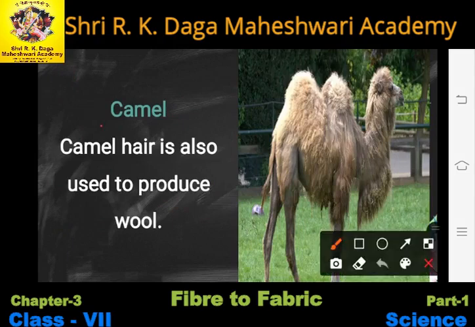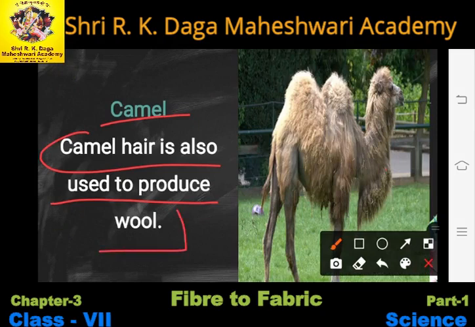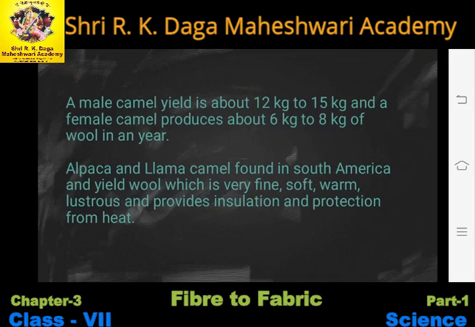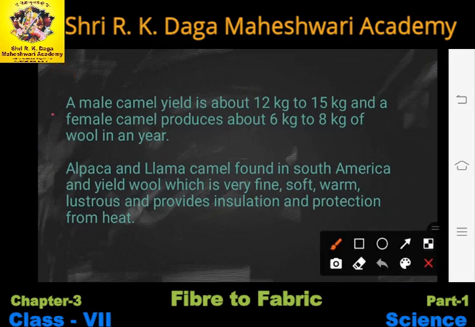Now the next is camel. Camel hair is also used to produce wool. As you can see in the figure, the camel has hair on its body and these hairs are used to make wool. One by one we will study the points.